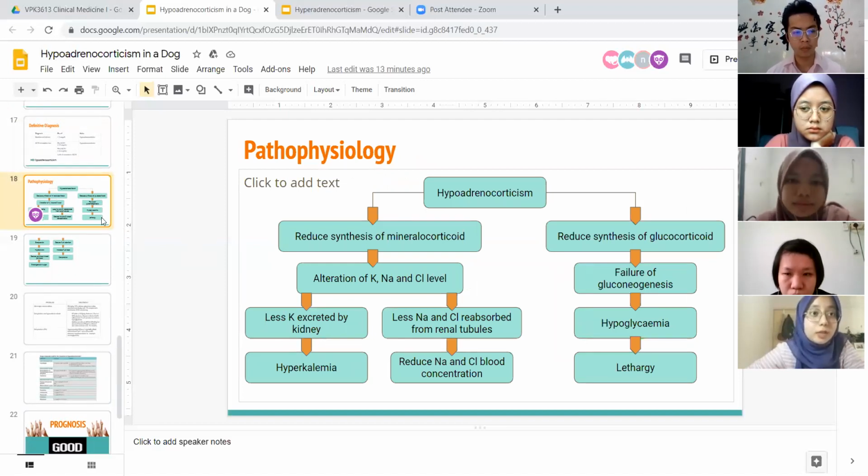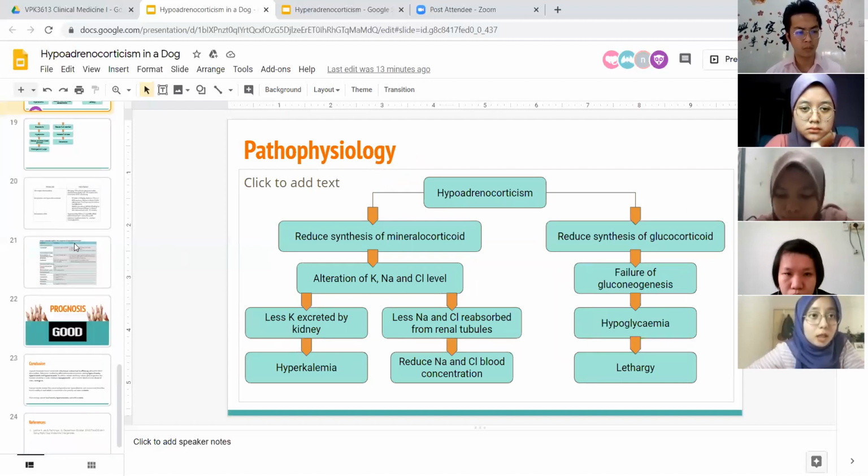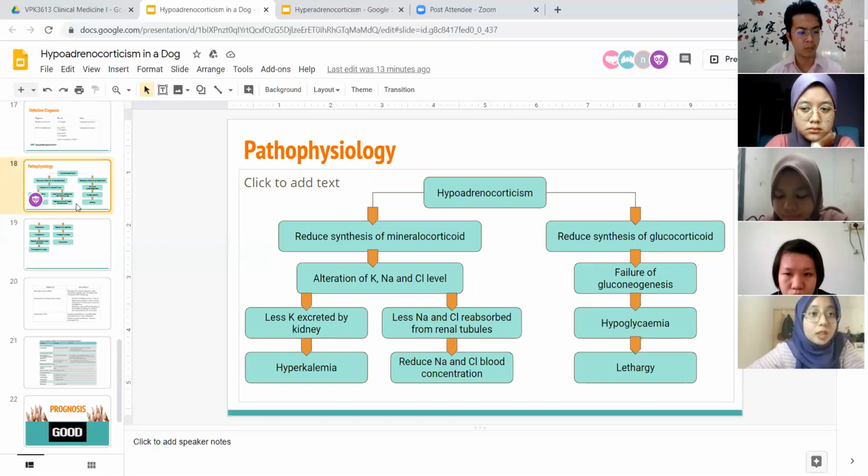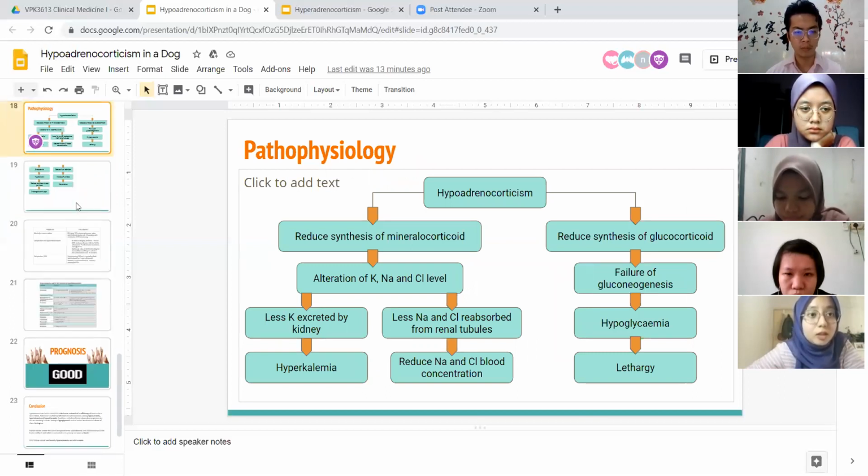So for the pathophysiology, the hypoadrenocorticism will lead to reduced synthesis of mineralocorticoid, and this will result in alteration of the sodium, potassium, and chloride levels. For the potassium level, less potassium is excreted by the kidney, which will result in hyperkalemia, which means the potassium level in blood will increase.